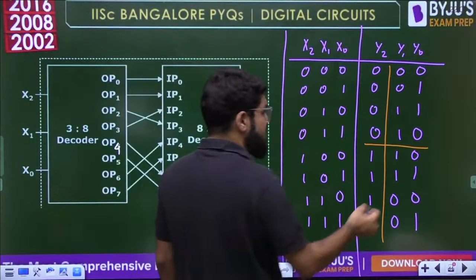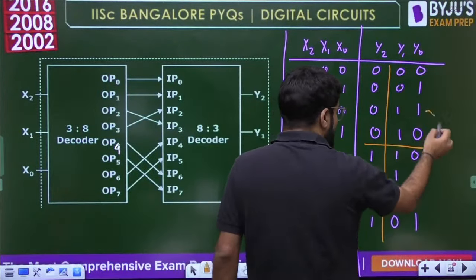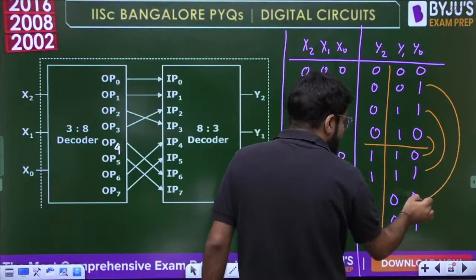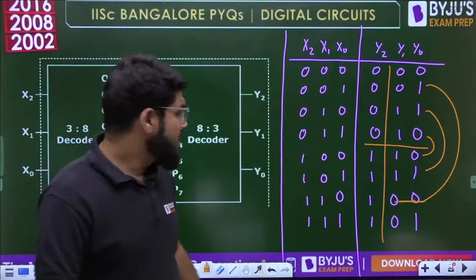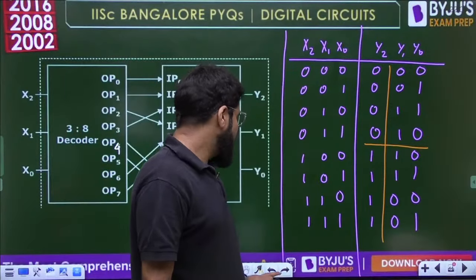Yeah, vice versa I can say. So this is the mirror image, 1 0 1 1. But if this is 0 1, then 0 1 should come here. Then only it is the gray code. So it is not binary to gray.